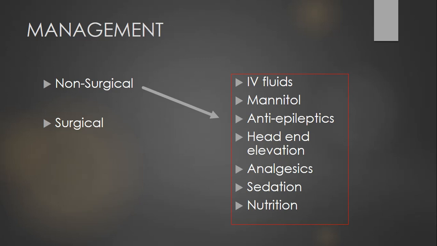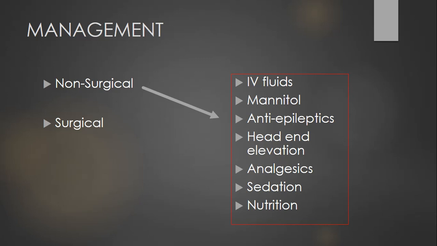We give analgesics or even sedation, and we take care of the nutrition, the intake and output, and the general monitoring or vitals of the patient. So these are the non-surgical methods to manage a head trauma patient.